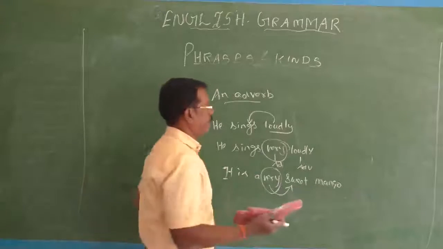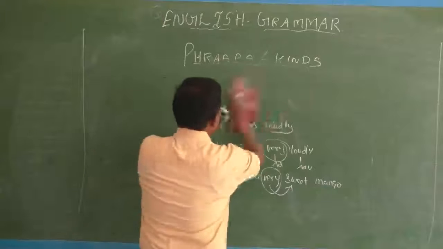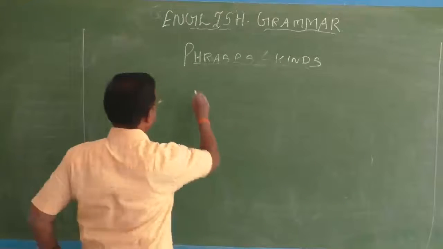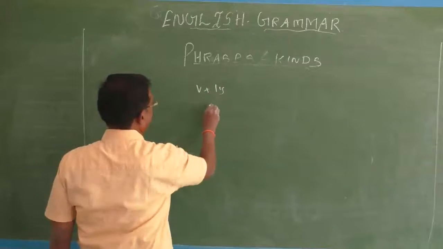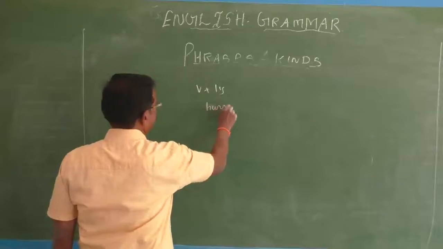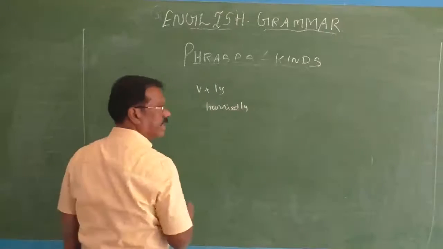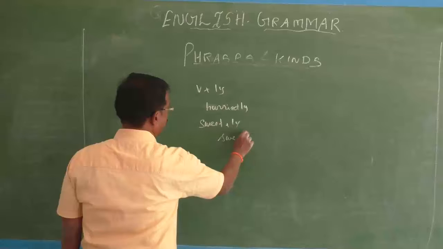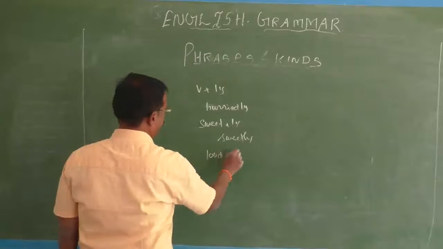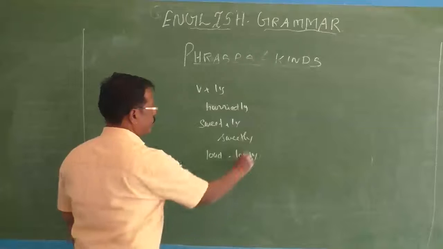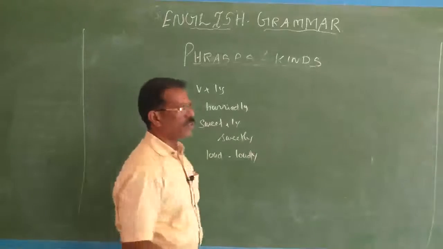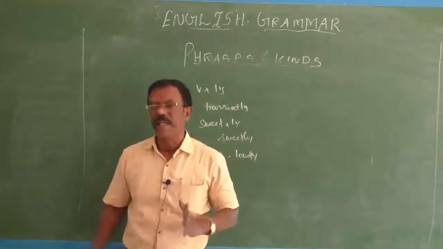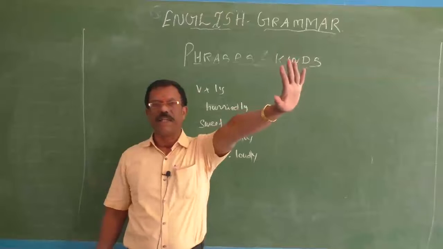Adverbs are many in types. I will give you one example for each one. See, normally verb plus ly. See, hurried, hurriedly, sweet, sweetly, loud, loudly. Sometimes they are derived from adjectives also. Most of the adverbs end in ly, but not all adverbs end in ly.